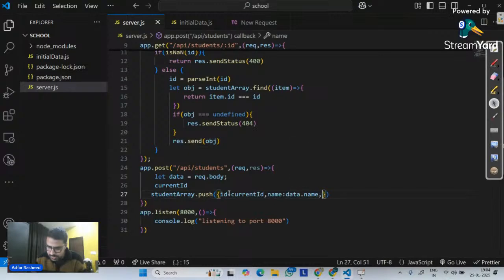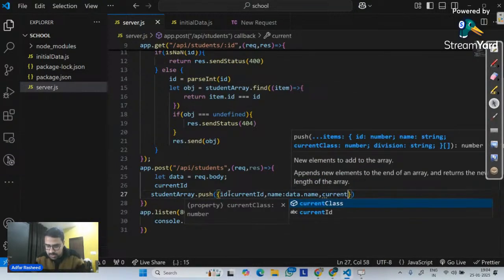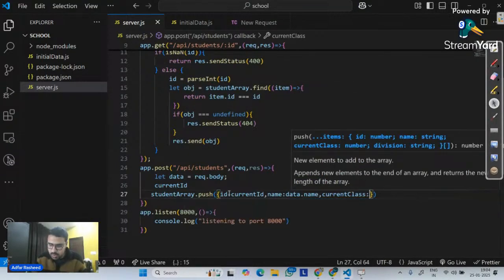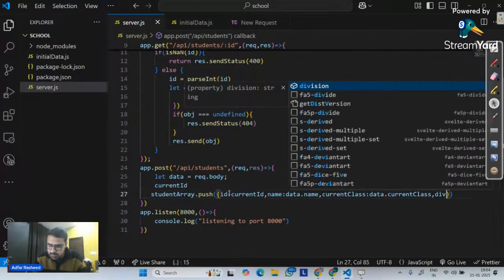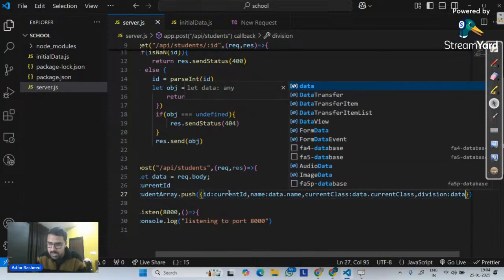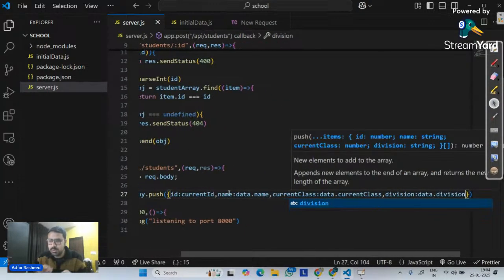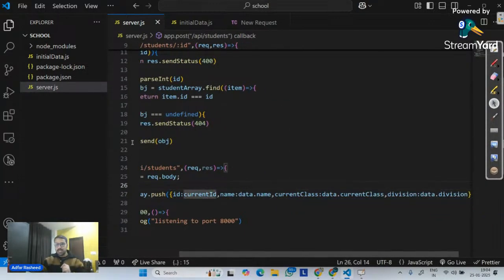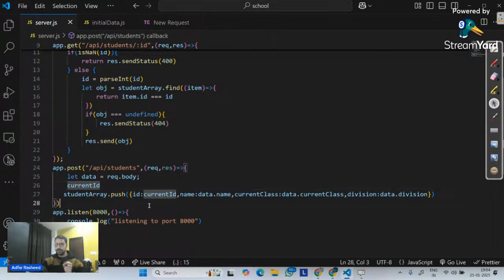So I will simply go and tell it, the third one is current class, equals my data.current class like this. And then the fourth one over there, division, whatever I receive in data.division. So I have actually told it in the array, please push this data. Am I clear? Do we understand properly?